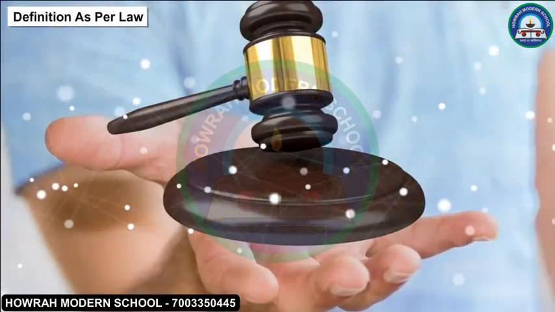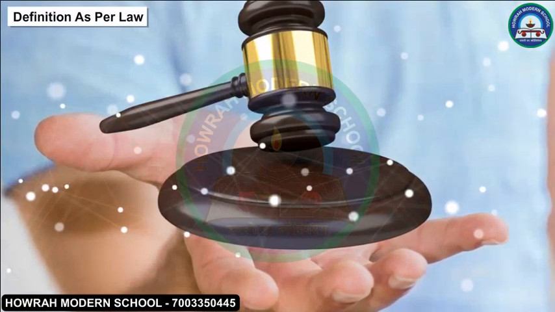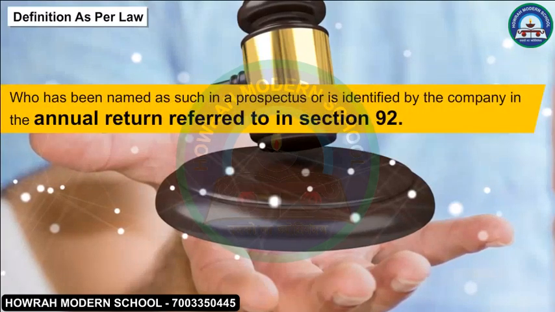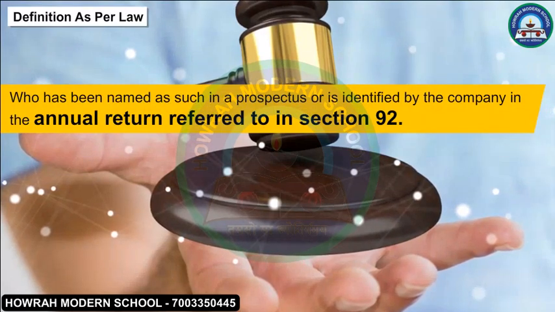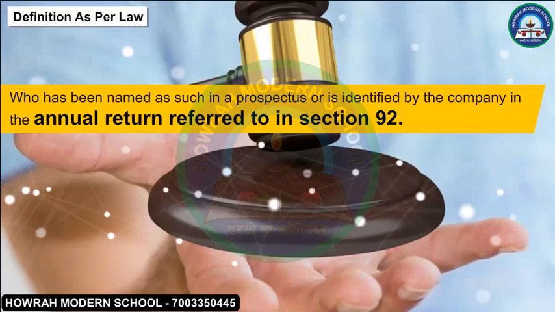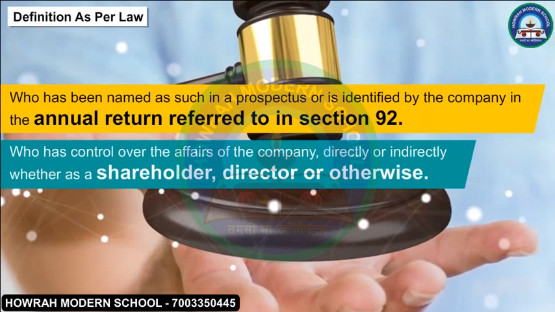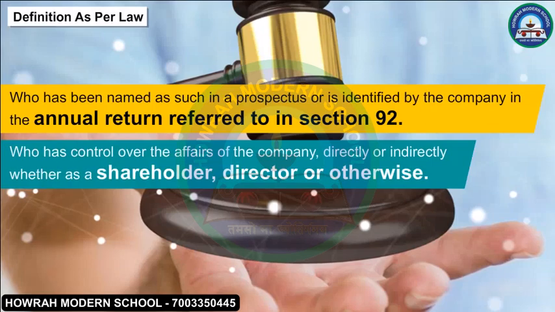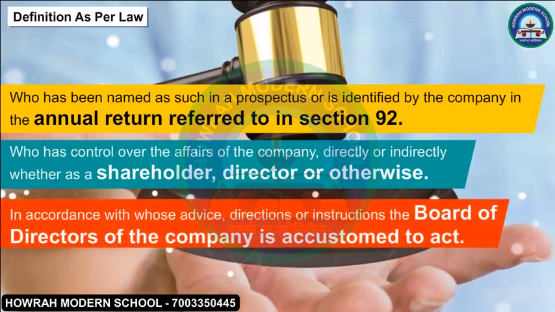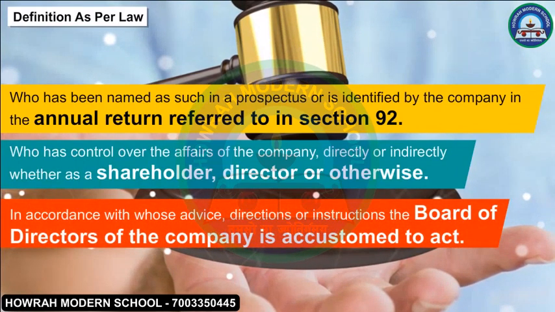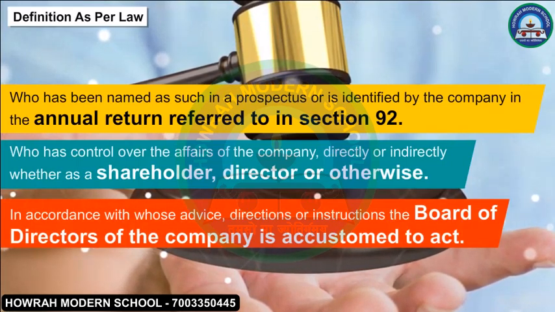Definition as per law. Under Section 269 of the Companies Act 2013, a promoter is: A. Who has been named as such in a prospectus or is identified by the company in the annual return referred to in Section 92, or B. Who has control over the affairs of the company directly or indirectly, whether as a shareholder, director or otherwise, or C. In accordance with whose advice, directions or instructions, the board of directors of the company is accustomed to act.